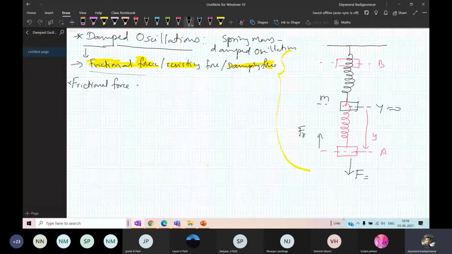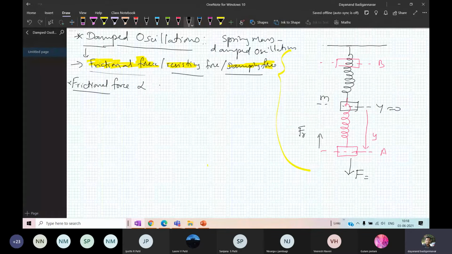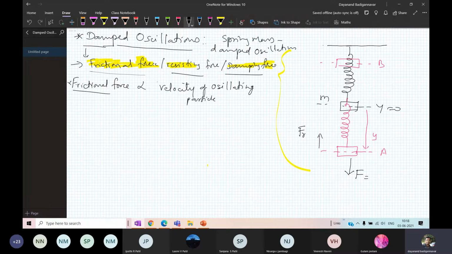The frictional force, the resisting force or the damping force, is proportional to the velocity of the particle, the velocity of the vibrating particle. It is proportional to the velocity of the oscillating particle, and it is pointing towards the equilibrium.